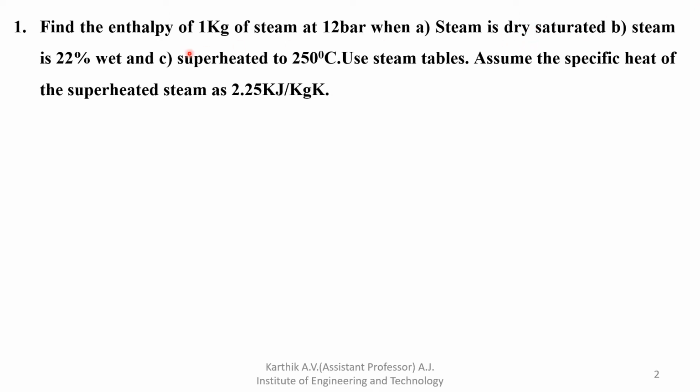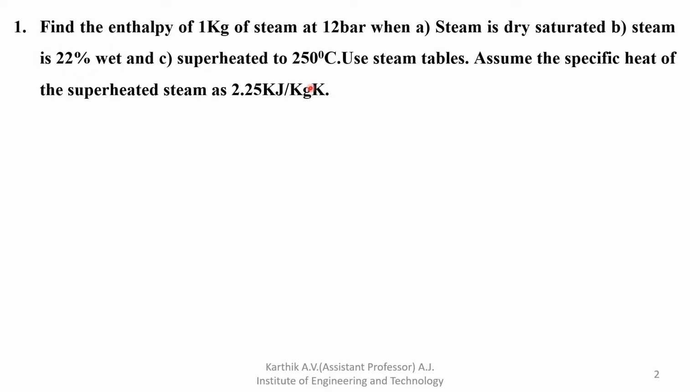Next, the steam is 22% wet. Then how much steam is present? 100% minus 22% gives the dryness fraction, because here 22% water content is mentioned. The remaining percent is steam content. So we need how much percent of steam is present in the wet steam, in order to find the enthalpy of wet steam.